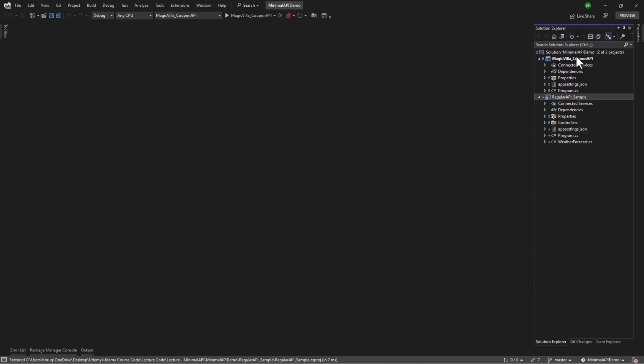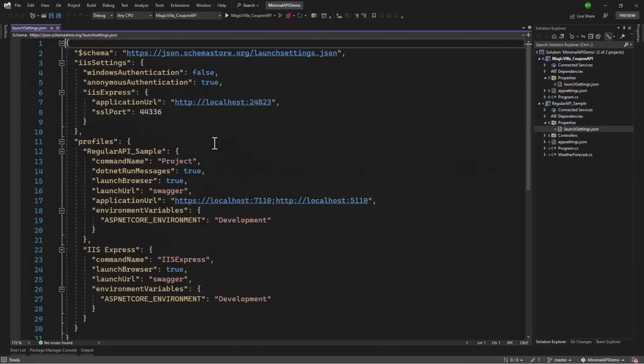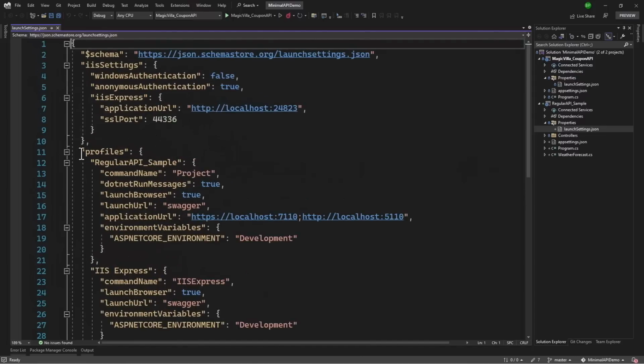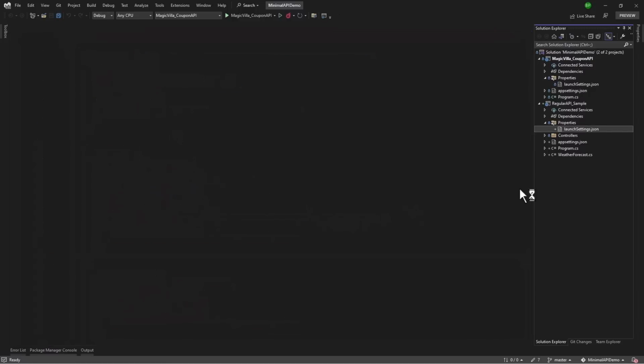Now that we have a Minimal API and a regular API project, let me compare to see what is different. You can see in the Minimal API project, we have a properties folder. Same thing is there in the regular API, and there it is just the launchSettings.json file that basically tells which port it should use, and it has a profile for Kestrel as well. That stays the same because no matter if it's a Minimal API or a regular API, it still needs to run the project on a URL.